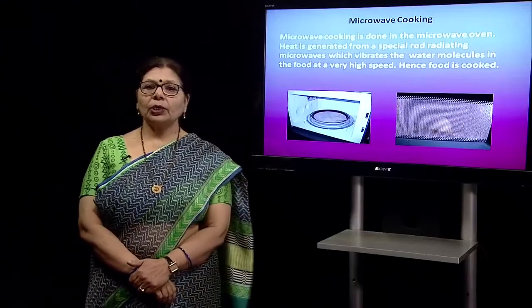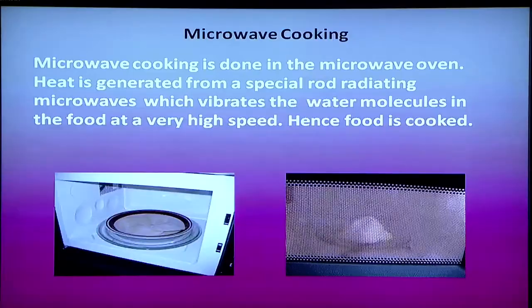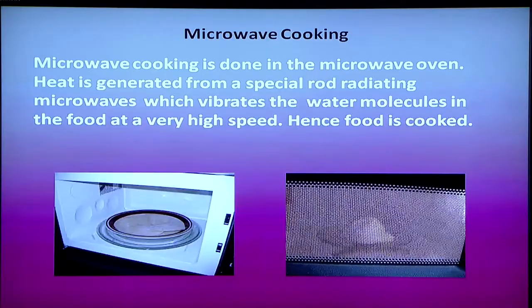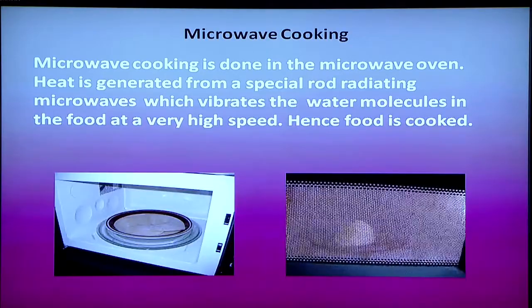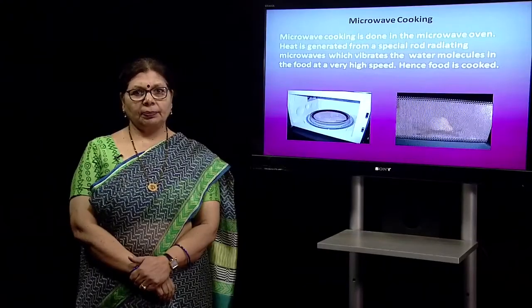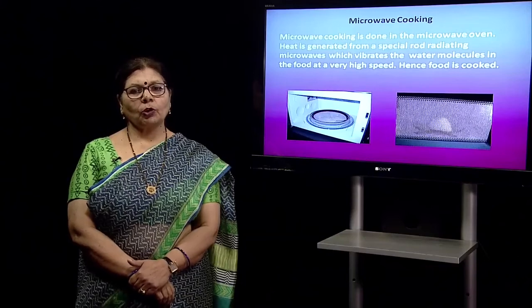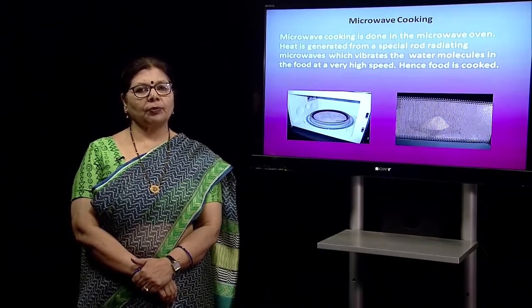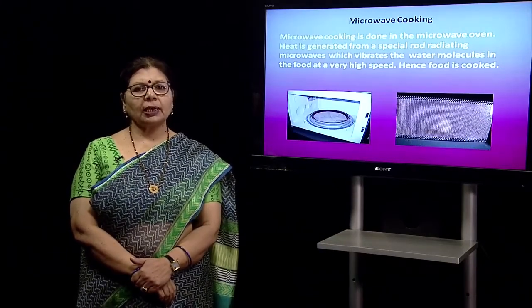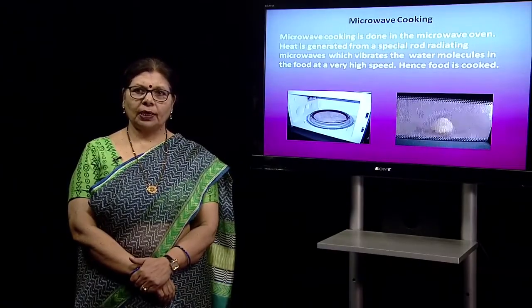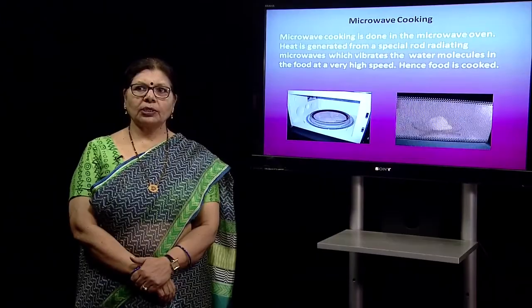Now, we will come to the newer, upcoming advanced method of cooking, microwave cooking. Microwave cooking is faster, in which cooking is done using the water molecules present in the food, and a special kind of rod is put inside the microwave oven, and that cooks the food.